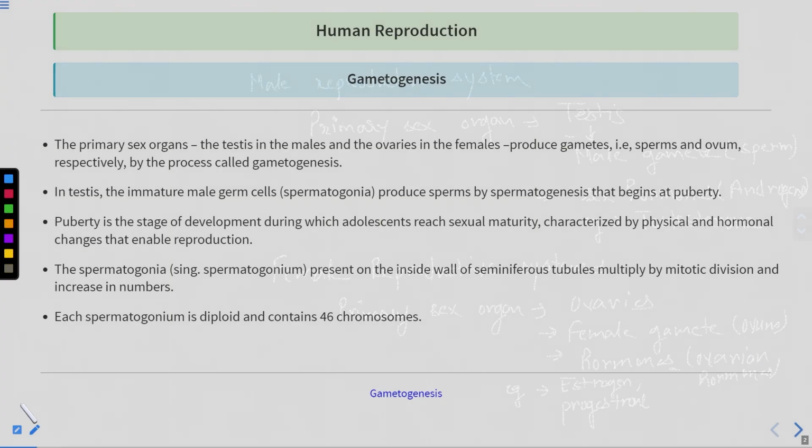Now let's move back to the slide. The primary sex organs are the testes in the male and the ovaries in the females. What is the function of these primary sex organs? They produce gametes. The male gamete is known as the sperm and the female gamete is known as the ovum. These gametes are produced by the process known as gametogenesis. How can you define gametogenesis? It is the production of the gametes.